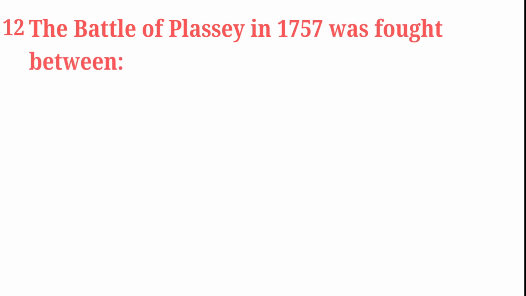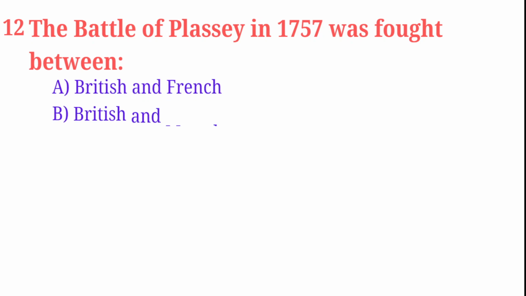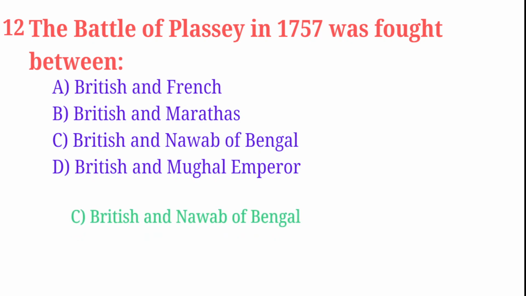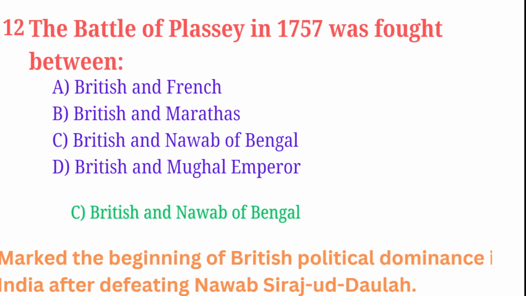The Battle of Plassey in 1757 was fought between British and French, British and Marathas, British and Nawab of Bengal, British and Mughal Empire. Correct answer is option C, British and Nawab of Bengal. It was the beginning of British political dominance in India after defeating Nawab Siraj-ud-Daulah.